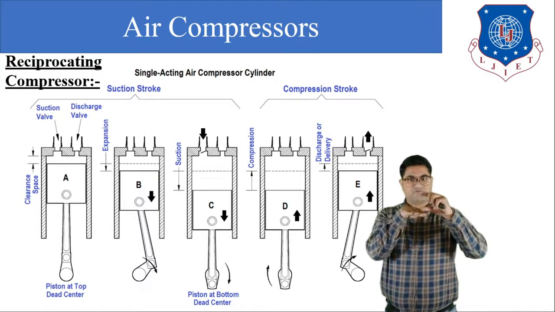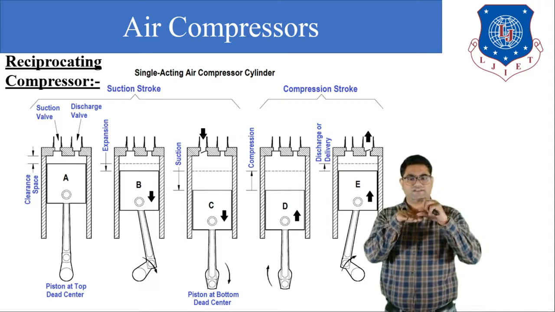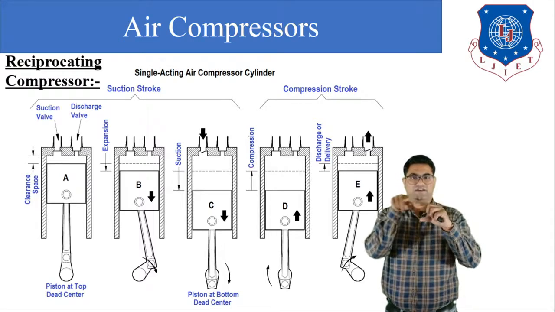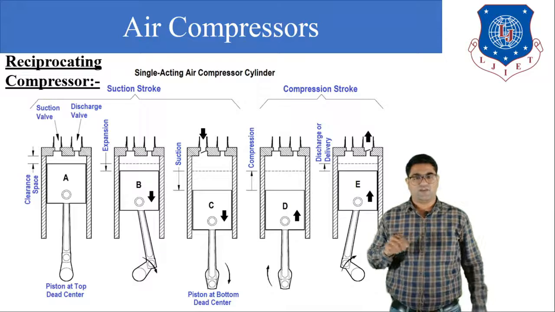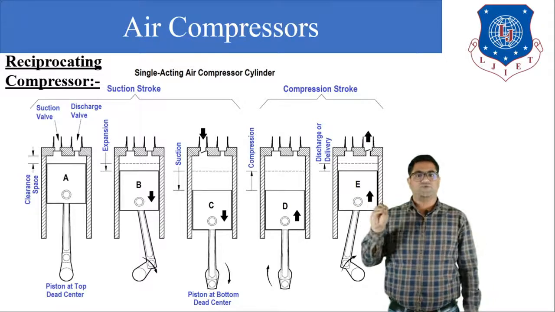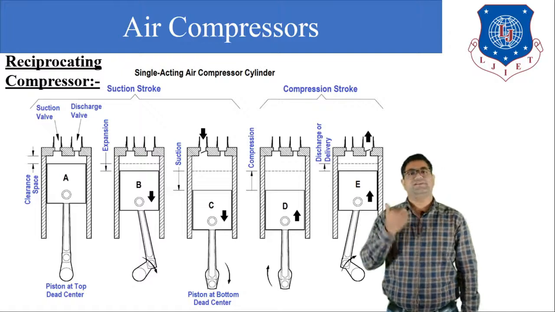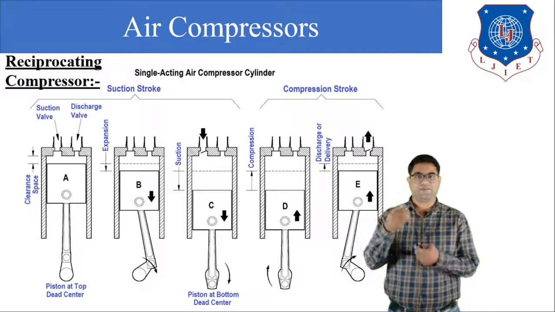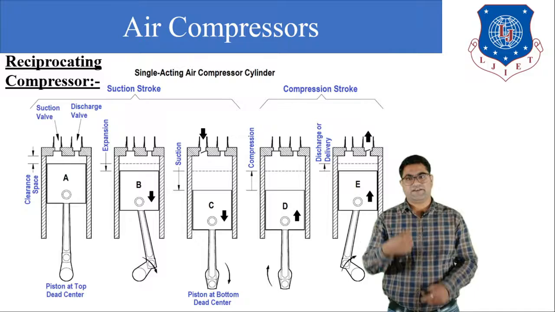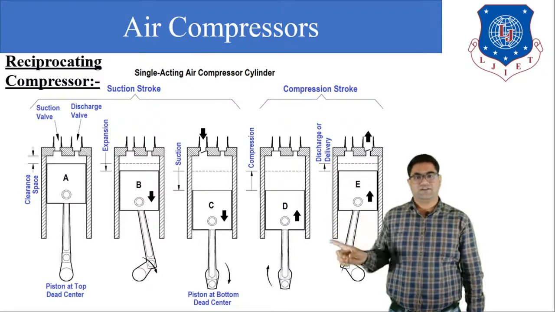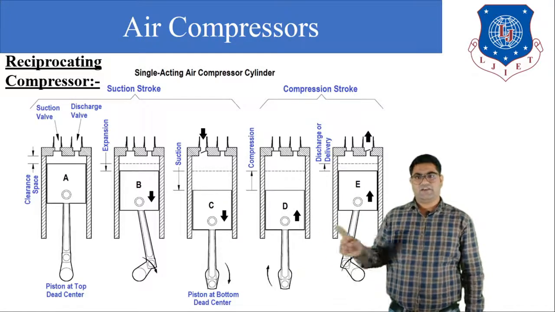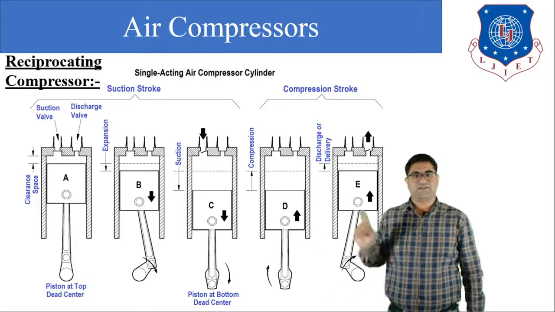Above the piston there is some volume, that volume is known as the clearance volume, and above the clearance volume is the cylinder head. In the cylinder head we have put two valves, one is the suction valve and the second is the delivery valve or the discharge valve. Now, with the piston one rod is connected, that rod is known as the connecting rod, and one device which rotates is known as the crank.